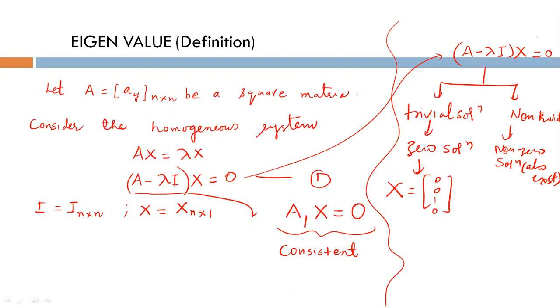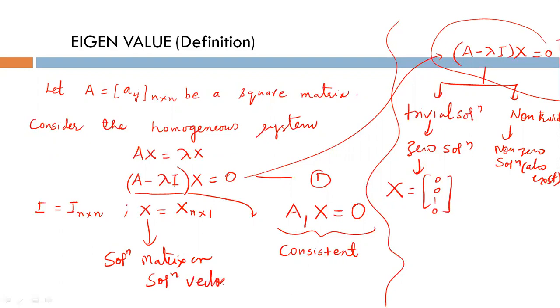So in this homogeneous system, we are interested in non-zero solutions. X is the solution matrix here, or solution vector. Some people call it solution matrix, some people solution vector. Then we are interested in non-zero solutions. So for non-zero solutions, we will get some values of lambda. Then these values of lambda are called the eigenvalues.